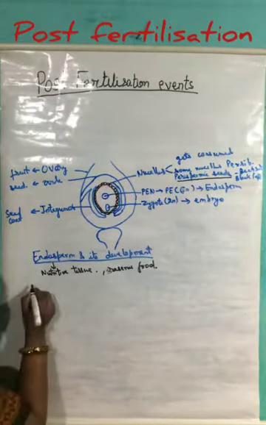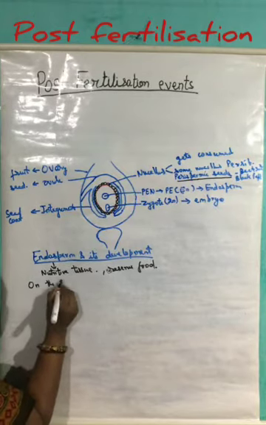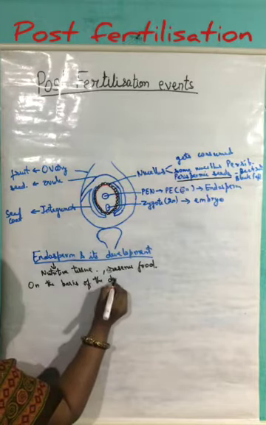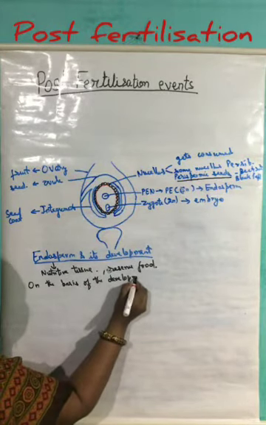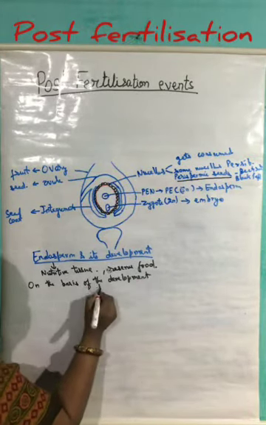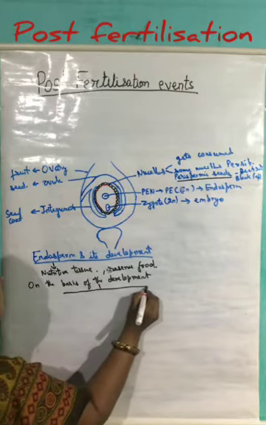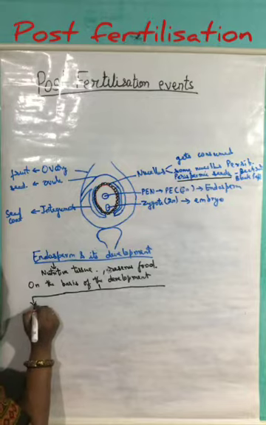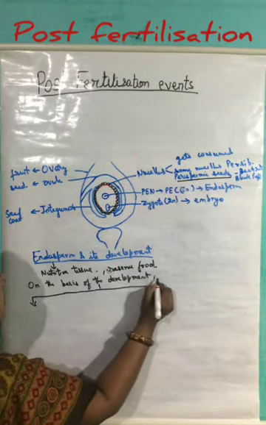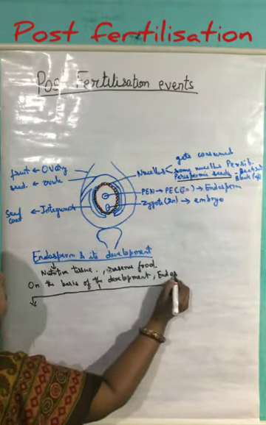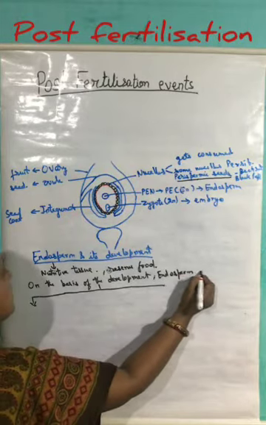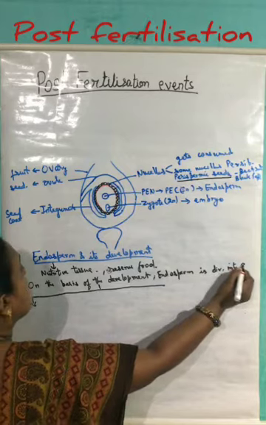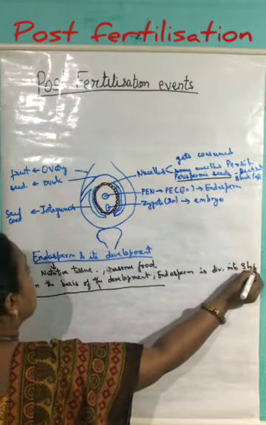Now, on the basis of development, the endosperm can be classified into three types. The endosperm is divided into three main types.